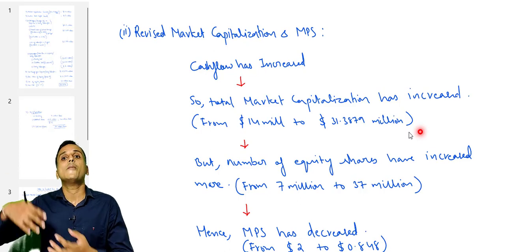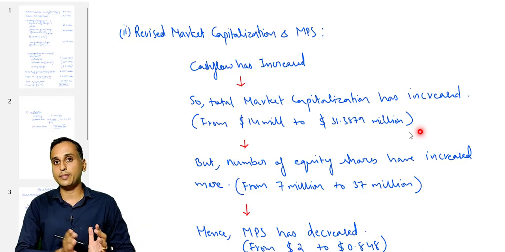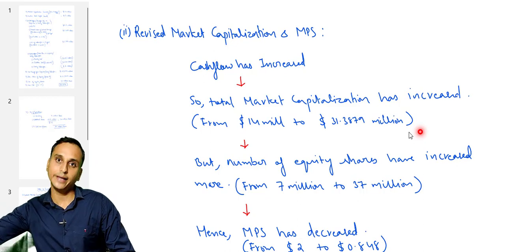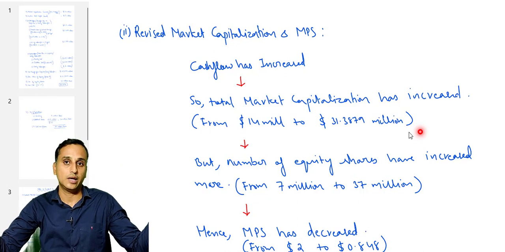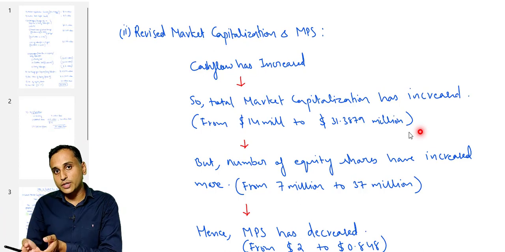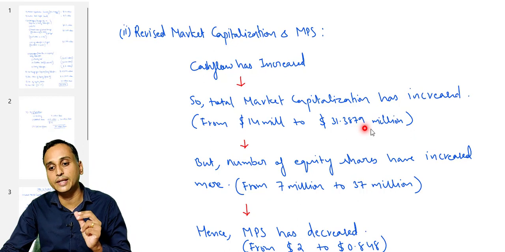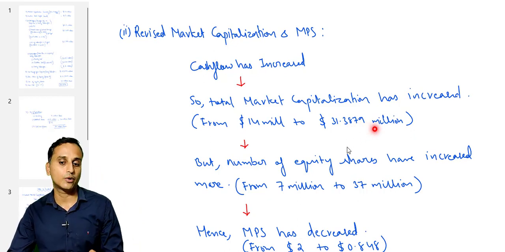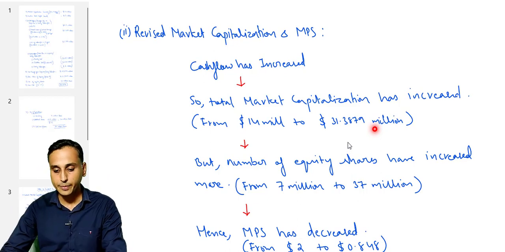The business would be generating more cash flows in the future than previously estimated. So previously the business showed a cash flow generation potential till an extent. For that extent of cash flows, the shareholders valued the business at $14 million. Now the business has shown higher cash flow generation potential in the future. Because of this, shareholders have now valued the business up to how much? $31.3879 million. Okay. Again, when I'm telling the value of the business in this particular question, I'm referring only to the value of the business from the perspective of equity shareholders.